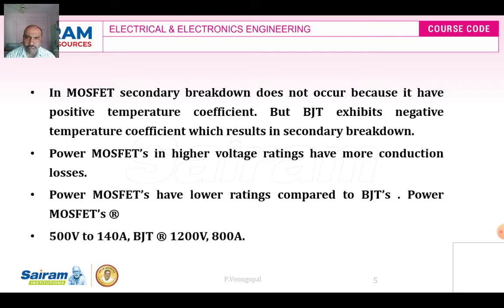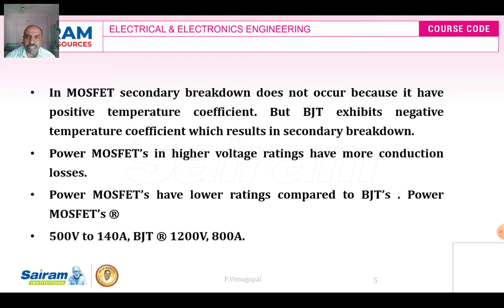Regarding secondary breakdown: in the MOSFET, secondary breakdown does not occur because it has a positive temperature coefficient, but in the BJT, secondary breakdown takes place because of the negative temperature coefficient.